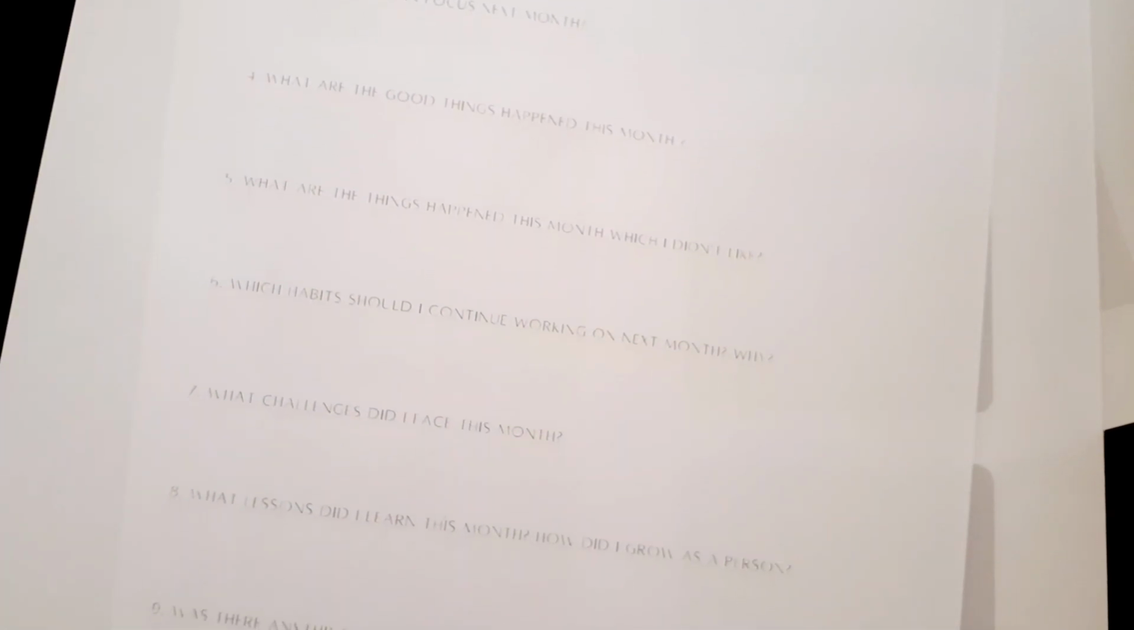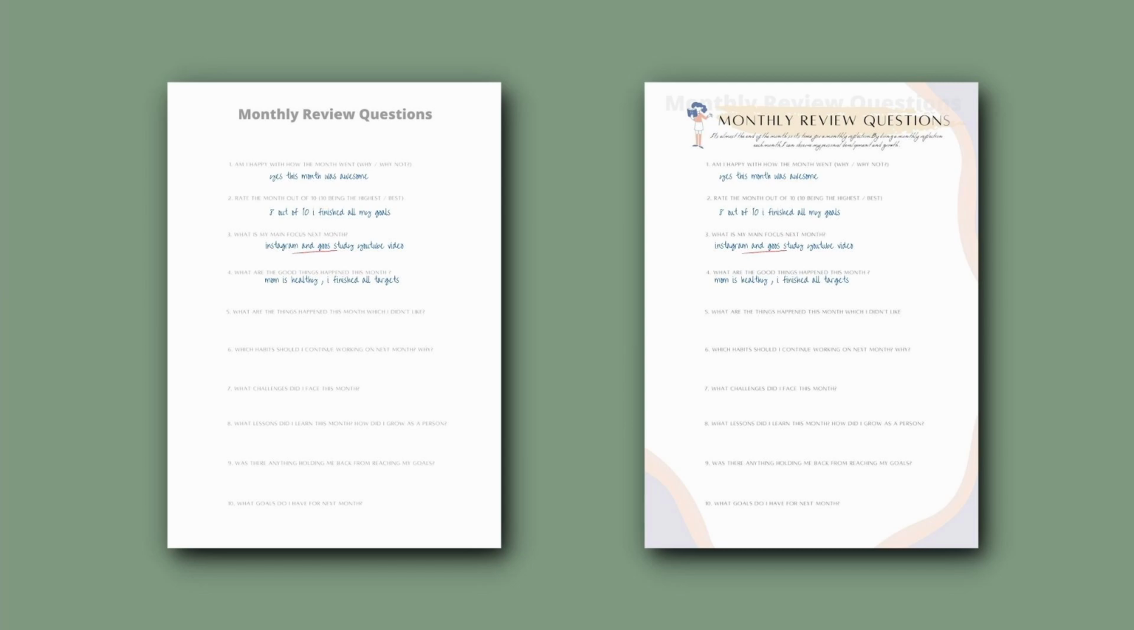Fourth is, what are the good things that happened this month? Fifth is, what are the things that happened this month which I didn't like? Sixth is, which habits should I continue working on next month and why? Seventh is, what challenges did I face this month? Eighth is, what lesson did I learn this month and how did I grow as a person? Ninth is, was there anything holding me back from reaching my goals? And last, 10th is, what goals do I have for next month?